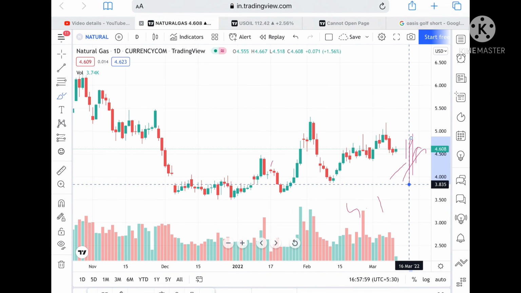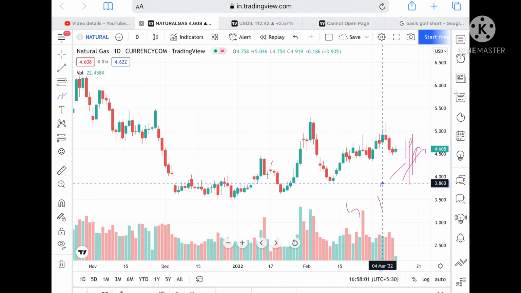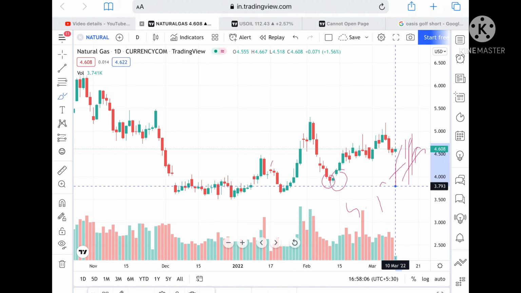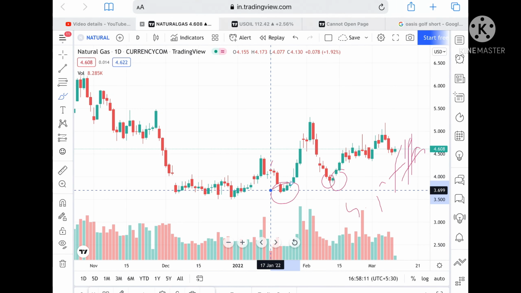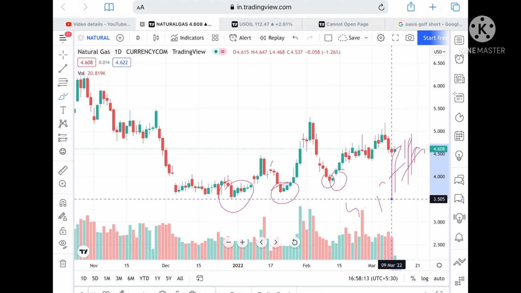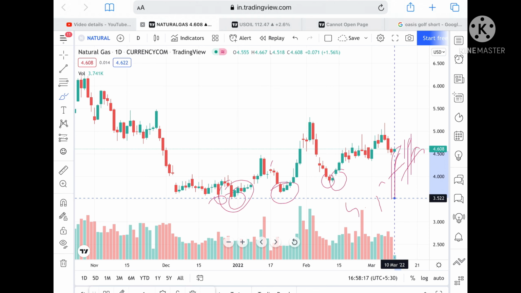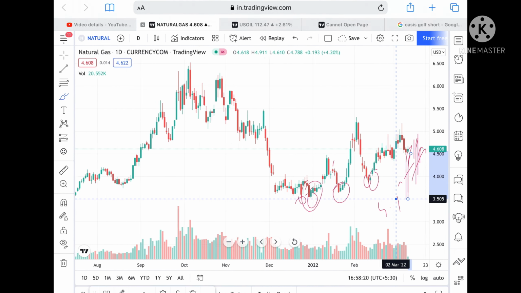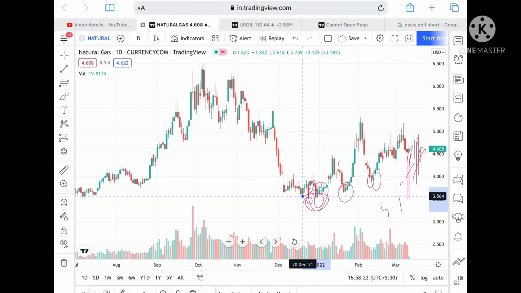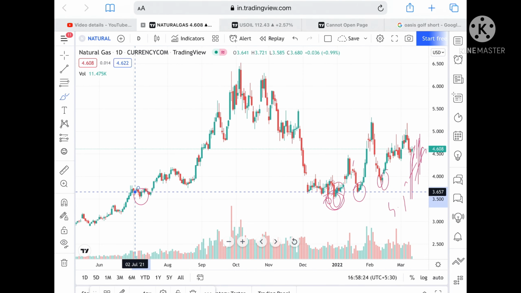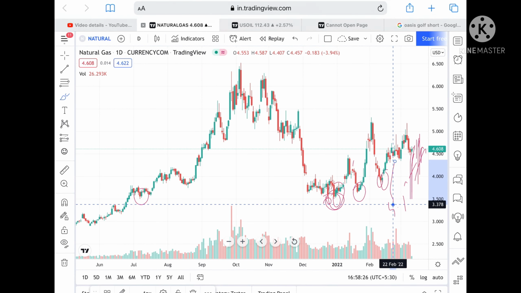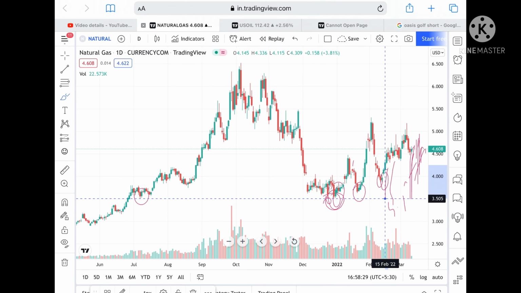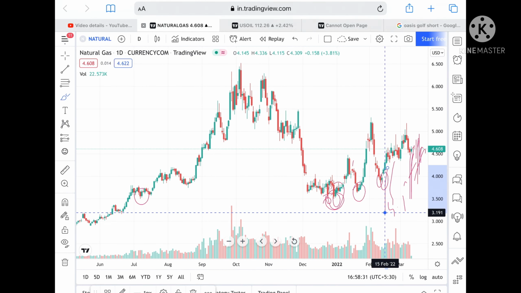And suppose the price goes below this level, then we can see it can touch a level of 3.860. These levels are already being tested here, so chances of going towards a level of 3.649 are high, and chances of going towards a level of 3.505 are high, and then further low we can see. Now understand one thing, these levels are already being tested here. So suppose the price goes below this level, then we can see it can touch a level of 3.378, and from there it can fall further towards a level of 3.191.